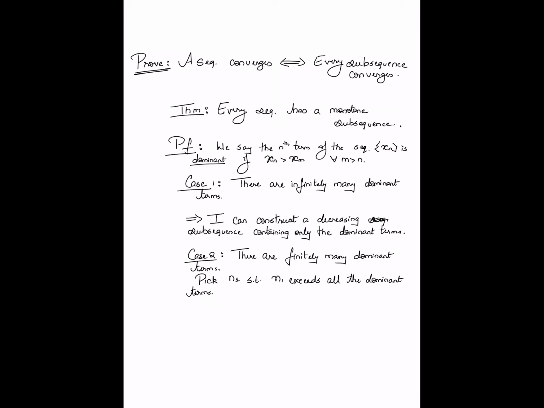After all, there are only finitely many dominant terms, so I can always pick my first position for the subsequence, n1, such that x_n1 is beyond, to the right of, all of the dominant terms of the sequence. Now, having picked n1, I pick the remaining terms of the sequence inductively. So given nk for k greater than or equal to 1, pick n_{k+1} as follows.